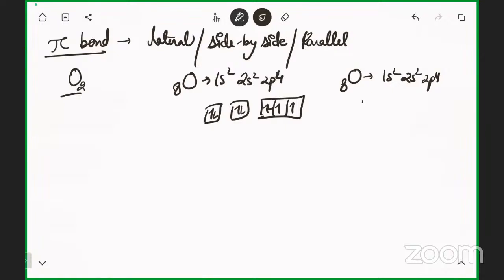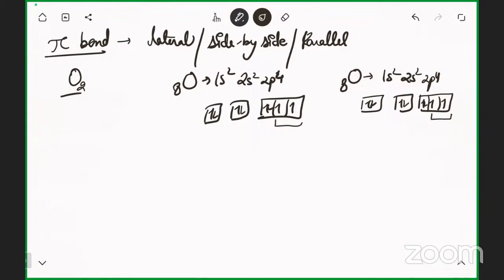In the same condition, if I go for this one, 1s2 2s2 2p4, what will happen? These two orbitals will overlap with each other. But what kind of overlapping will it be?